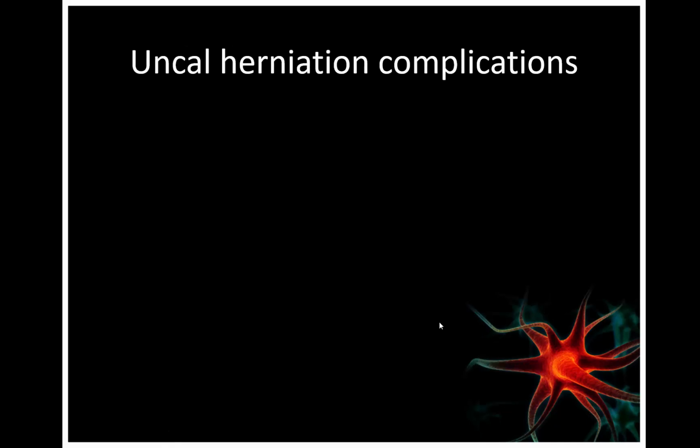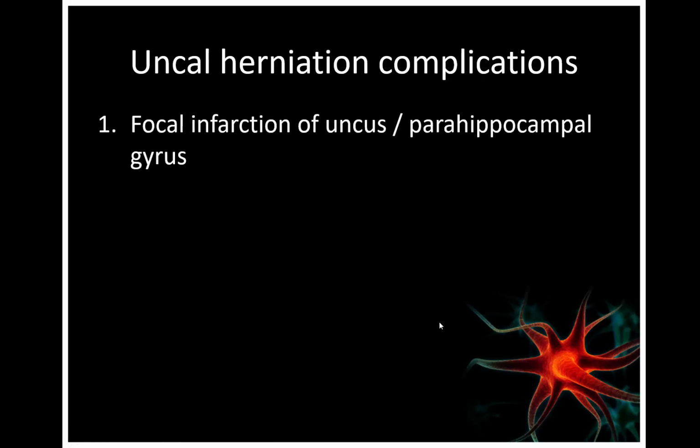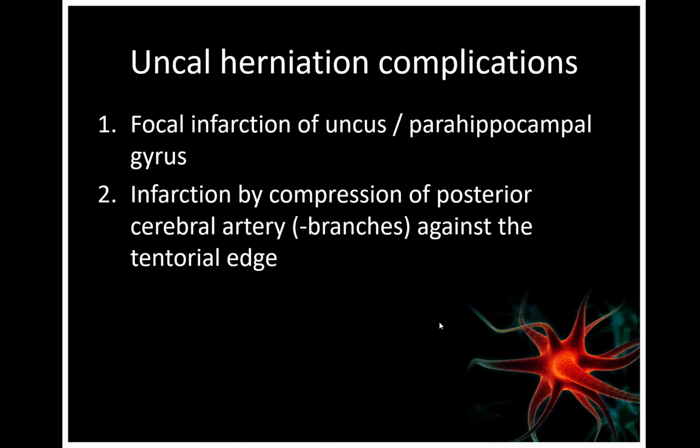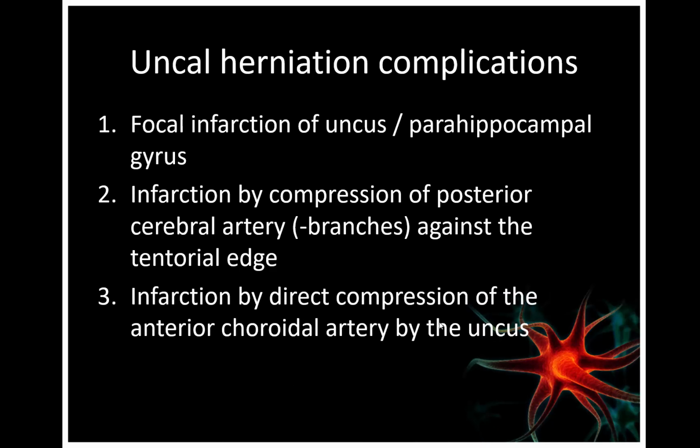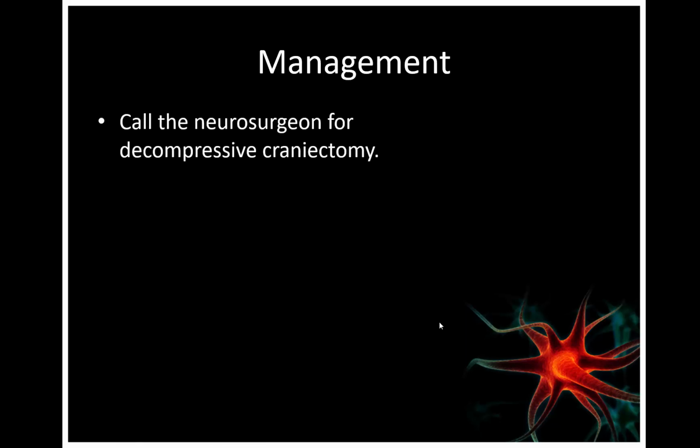Uncal herniation complications. There are certain complications to the uncus when it herniates. It causes focal infarction of the uncus and parahippocampal gyrus. It causes infarction by compression of the posterior cerebral artery, and that will cause PCA territory infarction. Infarction by direct compression of the anterior choroidal artery. And it might cause hemorrhage in the midbrain, and that hemorrhage has a name, it's called Duret hemorrhage. Duret hemorrhage. So for the management, you call the neurosurgeon for decompressive craniectomy.